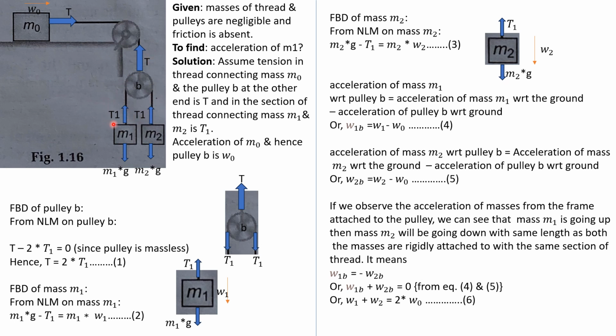We have shown that tension as T1, and in this section of thread we have shown the tension as T. The weight of mass m1 is acting downwards, the gravitational pull, that is m1g. m2g is acting downwards over here, which has been shown here.